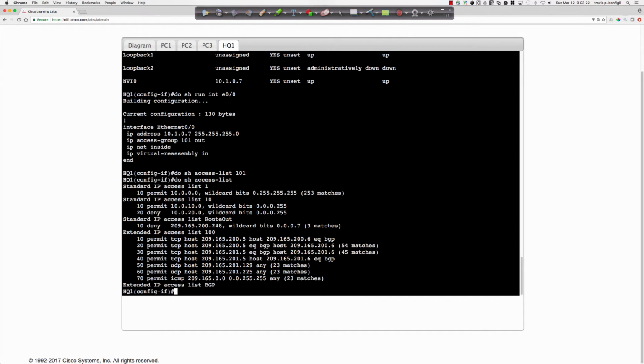Oh, so there is no 101. That is interesting, because I do not see an access list 101. I see access list 1, 10, this route out, and we're denying the 209.165.200.248. So there doesn't appear to be an access list 101 that's applied to that interface.